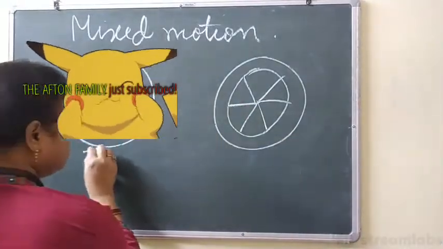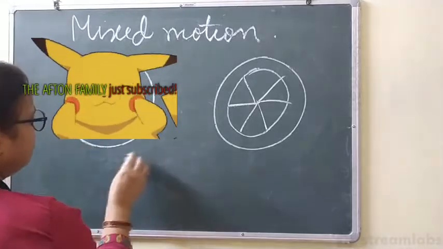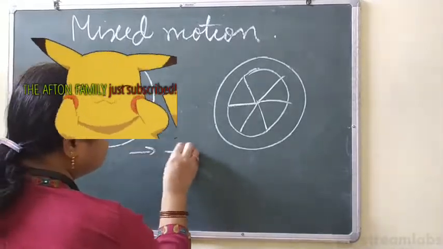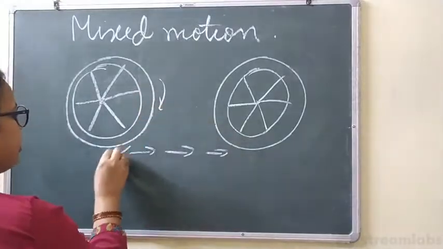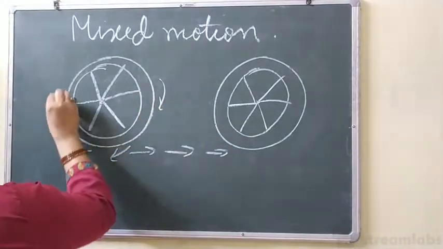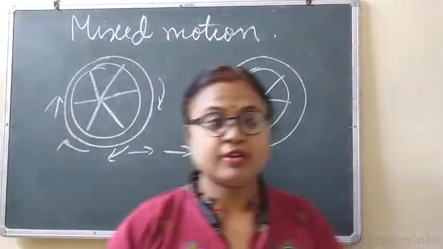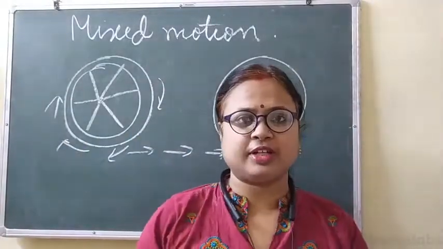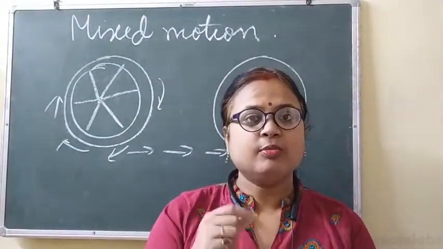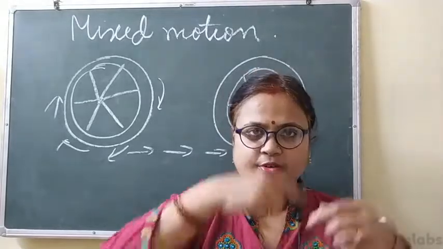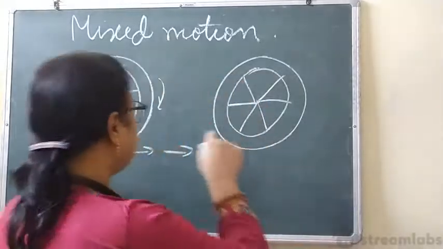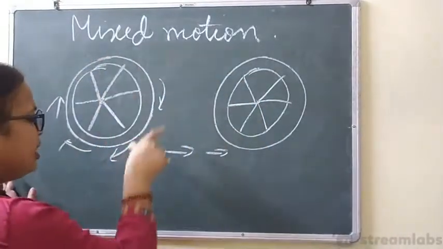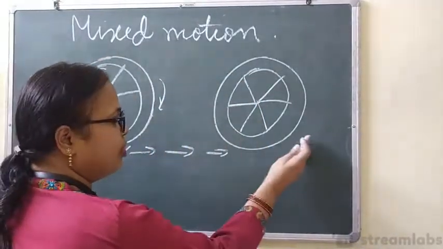While moving, first the wheel rotates like this. You must have noticed it. If you have not noticed, then please notice today. Clear? So when the wheel moves, it rotates at the same place. Simultaneously, the wheel rotates and then moves forward.